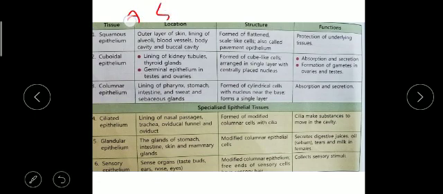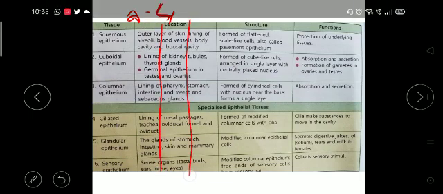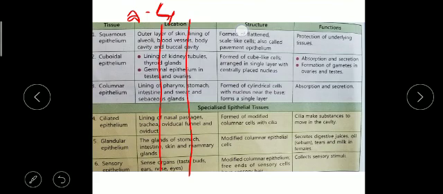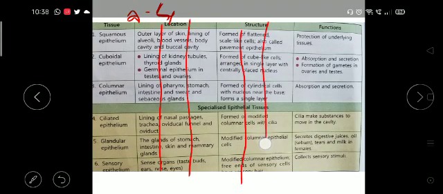I told you earlier also that this table is very nice, in detail, and clearly every point is mentioned here. In the question they are asking only the name of the tissue and the functions. They are not asking the location and they are not asking the structure. So you should write the name.